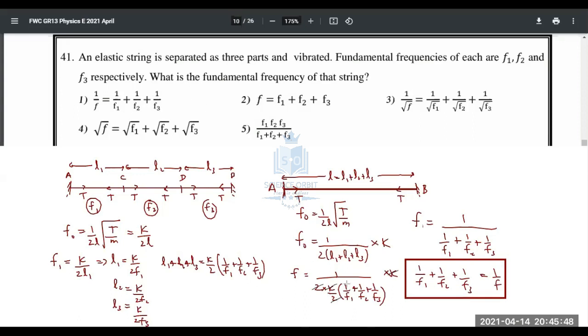So I stopped here and checked the answers. I thought this might be the answer, but no, because it's f equals 1 divided by 1 over f1 plus 1 over f2 plus 1 over f3. Then you take this up, you take this down, you'll get this as the final answer. So first is the answer.